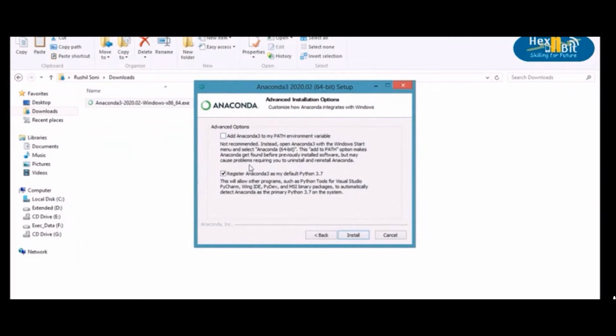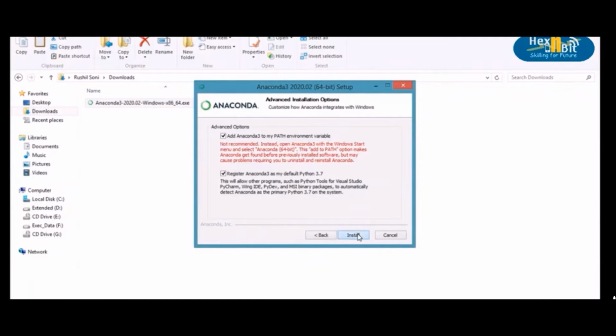In the advanced option, the installer recommends not to add Anaconda to the path variable. But we recommend that you add it to your path, especially if you do not have any prior installation related to Python or Anaconda. Doing this will enable us to call the Python interpreter and other features directly from the command prompt, irrespective of the directory you are in.